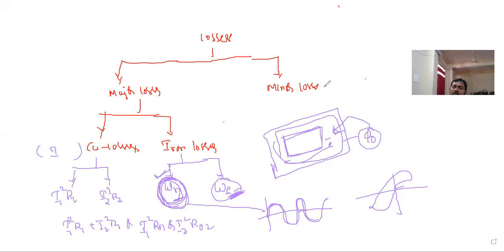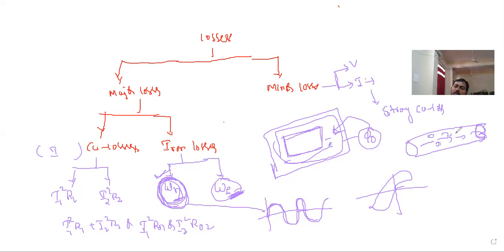And now again, these minor losses depend on one of two things: one loss depends on voltage, another loss depends on current. The loss that depends on current is called stray copper losses. Stray copper losses are nothing but, if you make the transformer primary winding with a solid wire, current will pass in a unidirectional way, and also some local currents will pass because of the wide cross-sectional area.